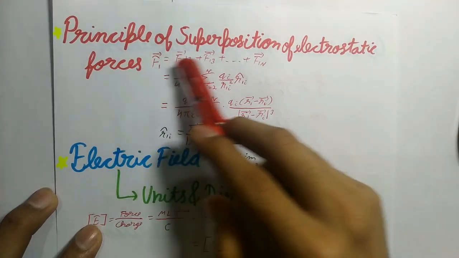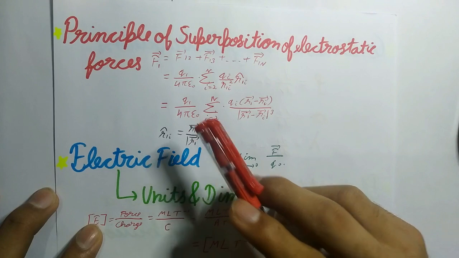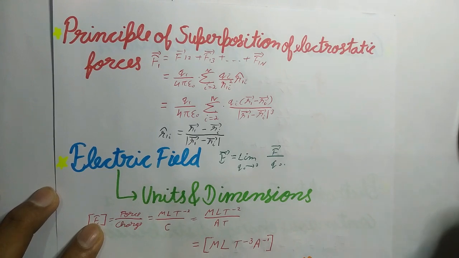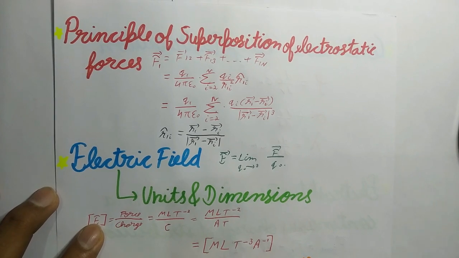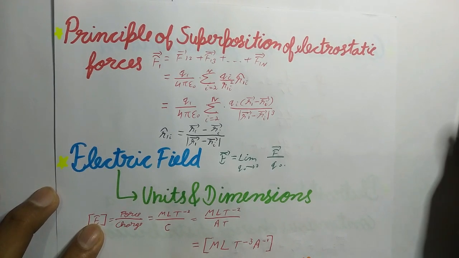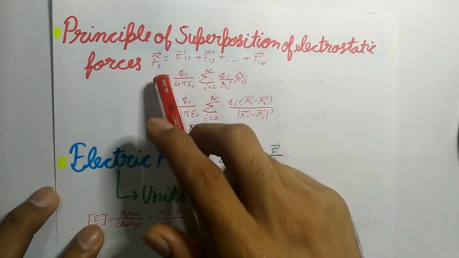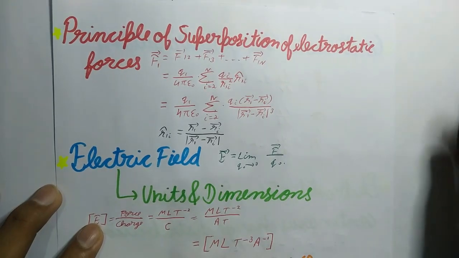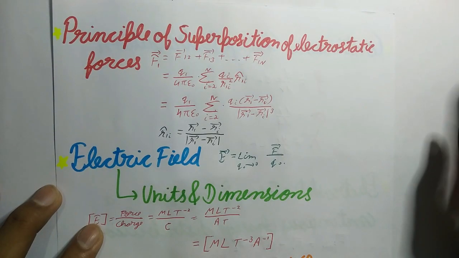Now, the principle of superposition of electrostatic forces. When a number of charges are interacting, the total force on a given charge is the vector sum of the forces exerted on it due to all other charges. The force between two charges is not affected by the presence of other charges, so the total force on the charge Q1 due to the charges Q2, Q3 up to Qn will be given by this formula.